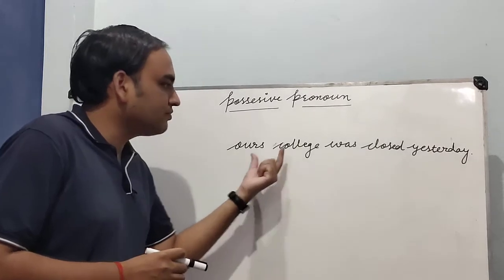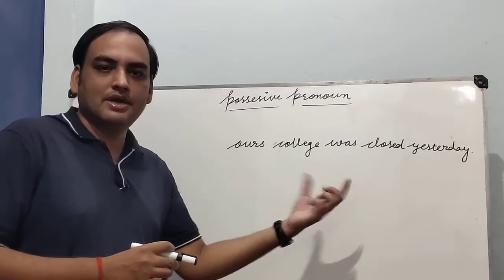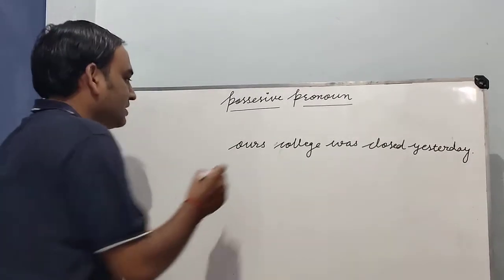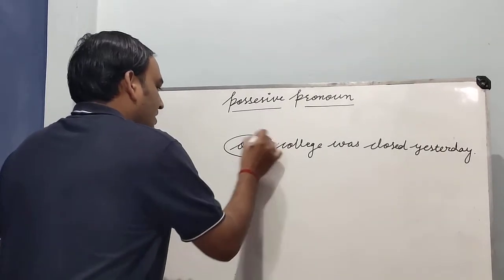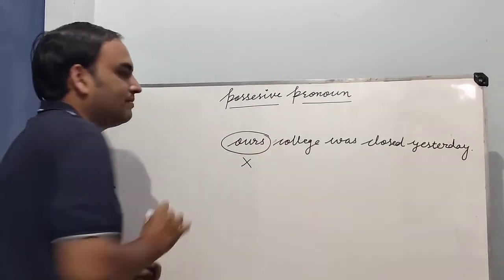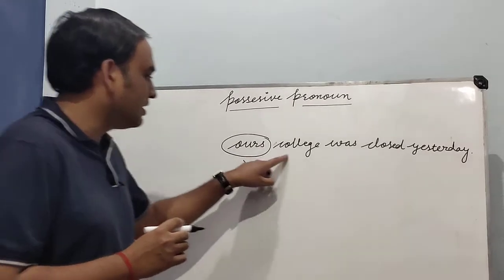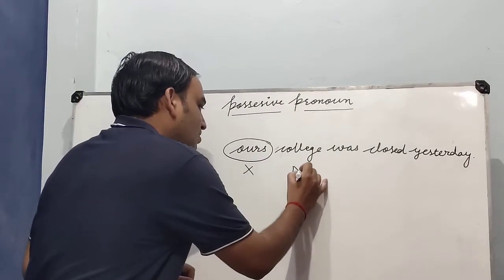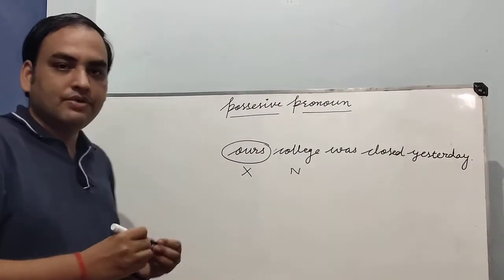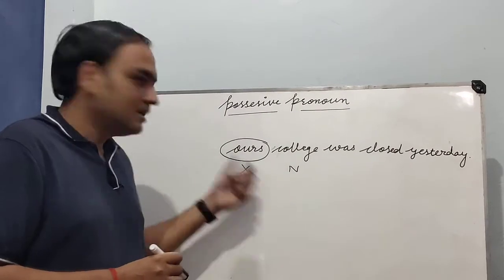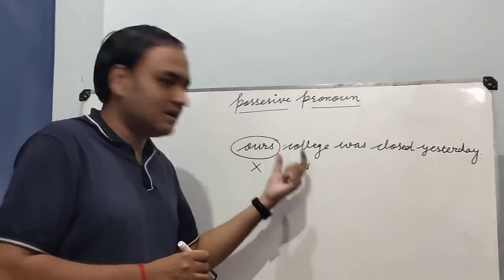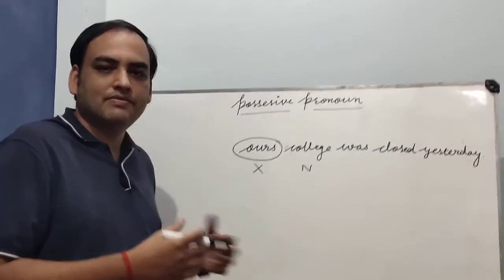Our college was closed yesterday. Okay, so in this sentence we are using ours. This is a pronoun. This is a wrong use of possessive pronoun. Why? Because college is a noun and no pronoun will be used before a noun. Okay, a pronoun cannot qualify a noun. It is used in the place of a noun.